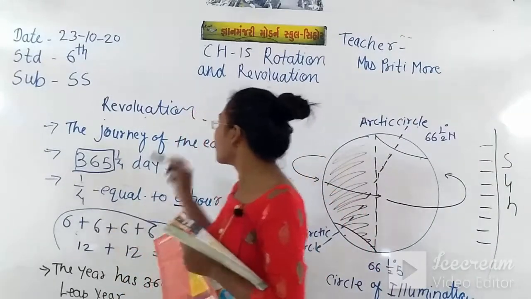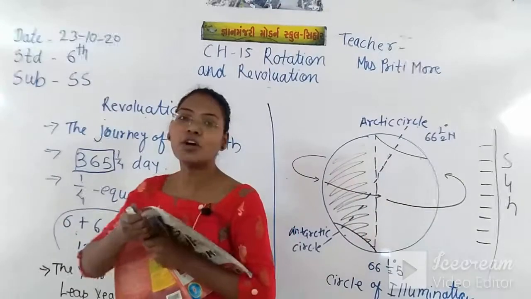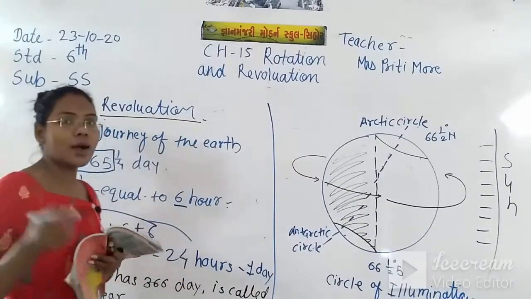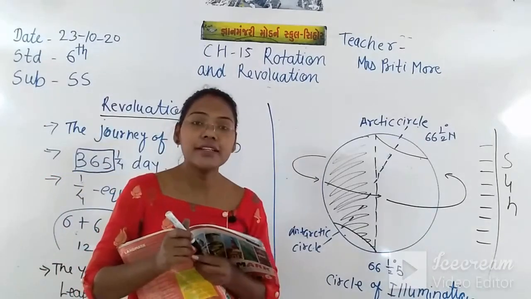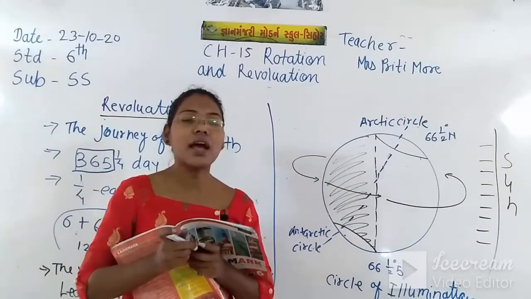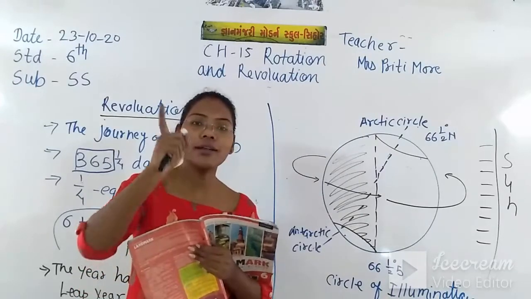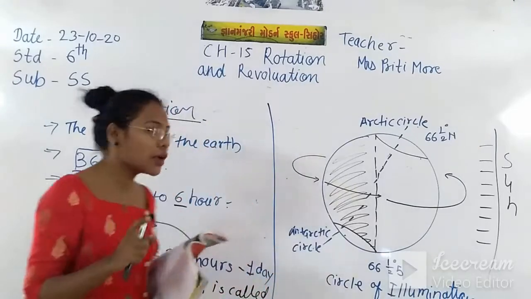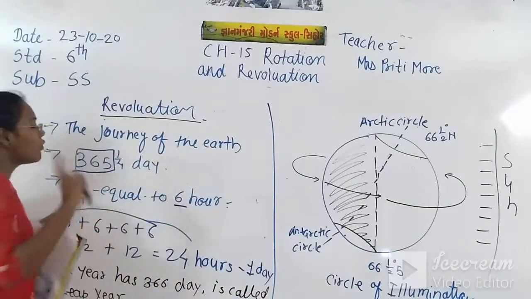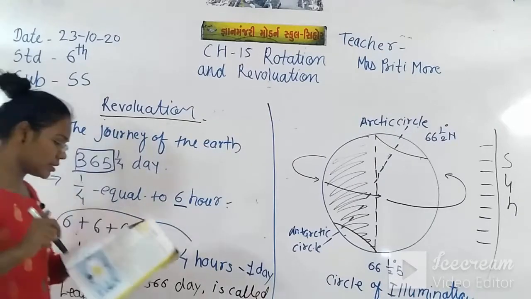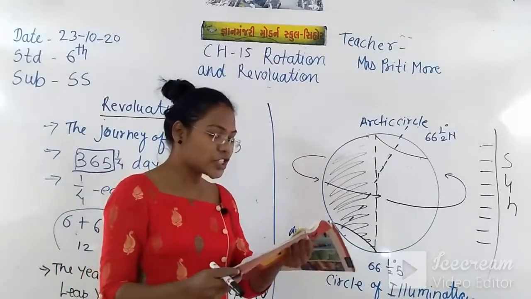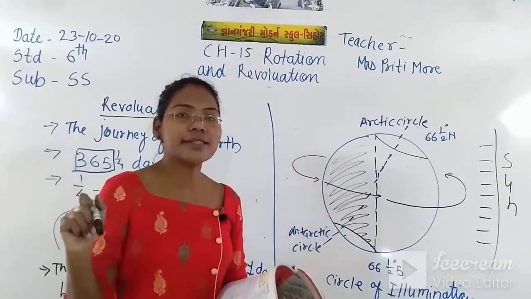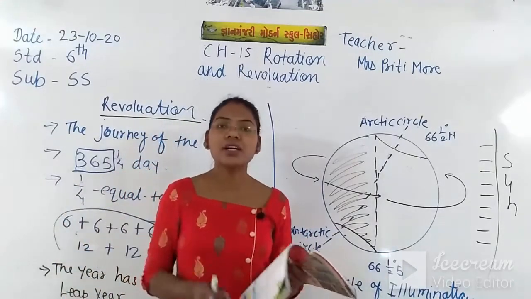So the revolution means the whole journey, the 1 year journey of the earth around the sun. The whole year journey of the earth around the sun is called revolution, and one revolution takes 365 days to complete its journey.